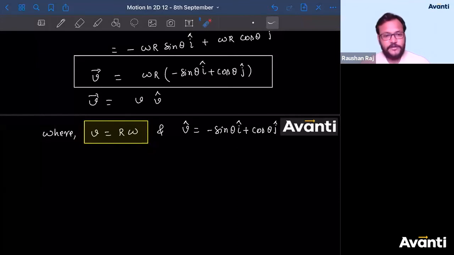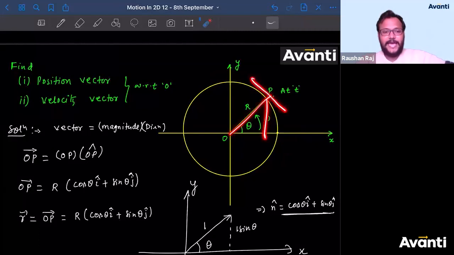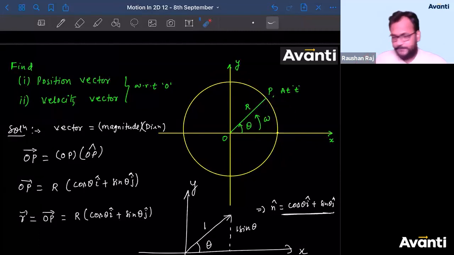Okay, I got a unit vector for velocity. What is this direction, guys? How will you find out? Are you getting my question? I have got the direction of velocity as minus sine theta I cap and cos theta j cap. Which direction is it in this circular motion? Is it radial, downward, tangential, normal? Which direction can we represent with that?